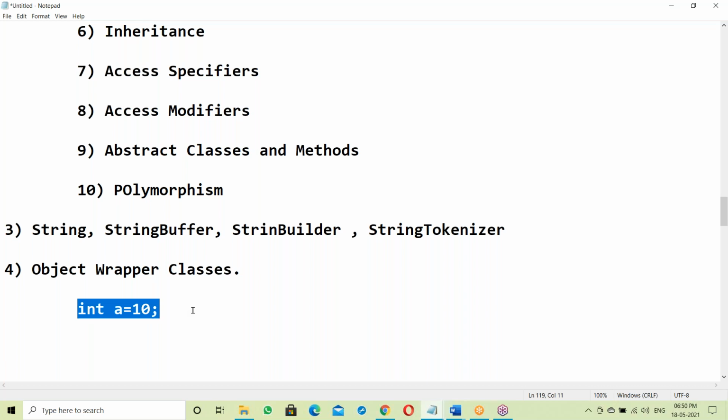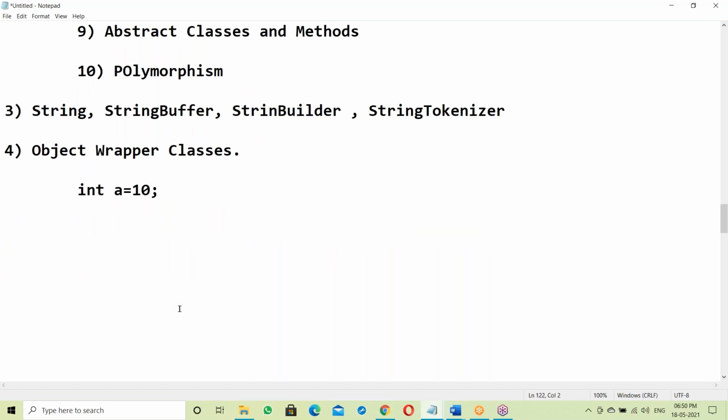If data is in the form of variables, there is no security. In C language, data is always stored in the form of variables, right? Suppose data is stored in objects. If data is inside the objects, then there is security for data. That's nothing but the OOPS concept.